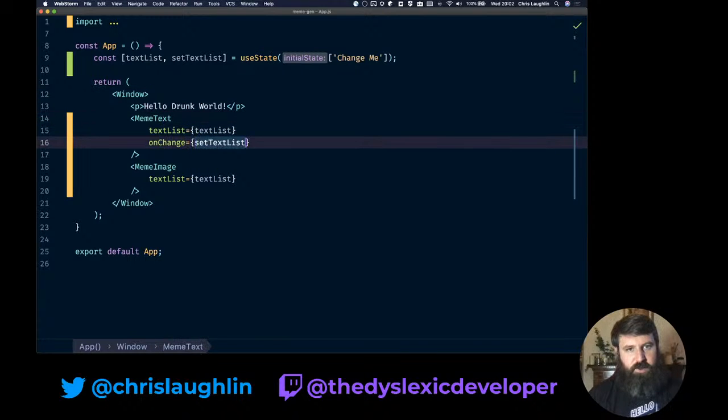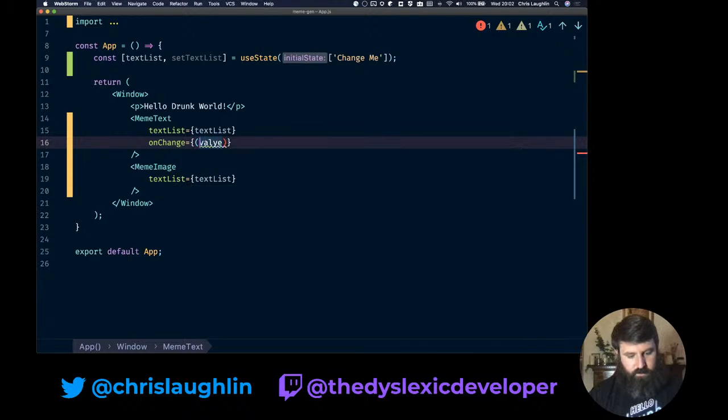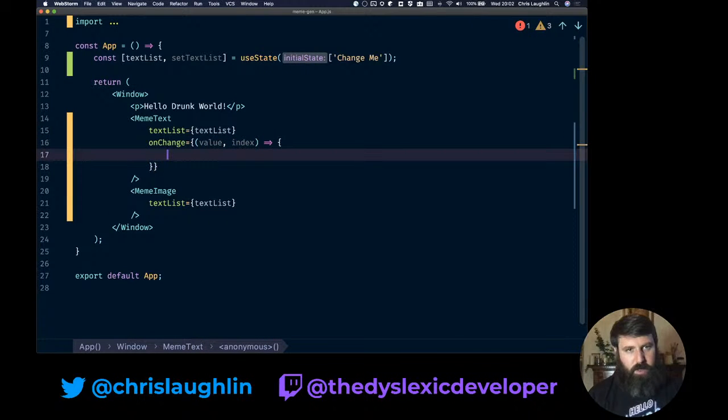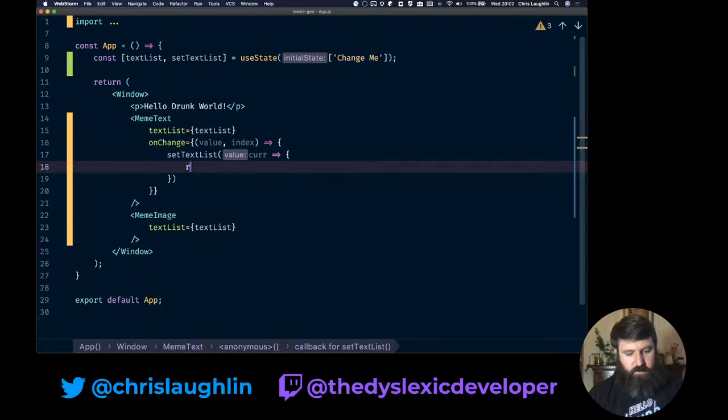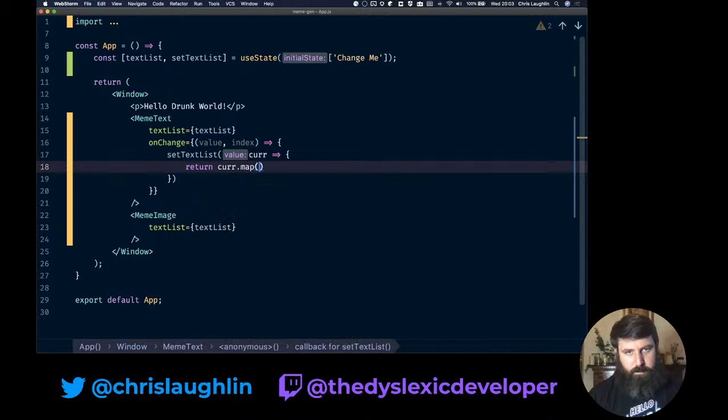So our on change now is going to be value and index, and then in here we can say set text list to be a function, because we want to get the previous or the current state, and we're going to return current state dot map.